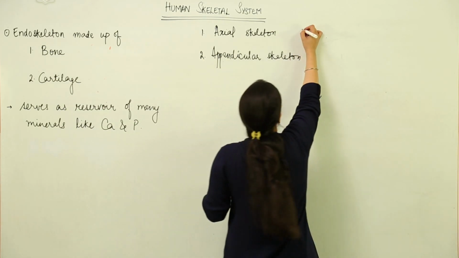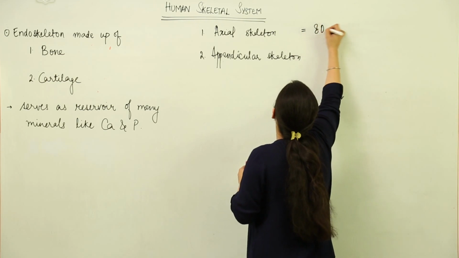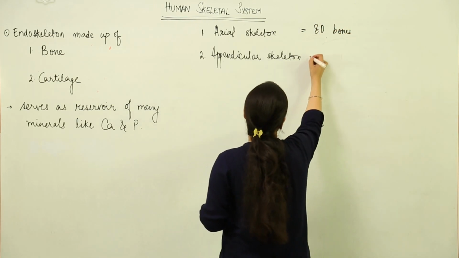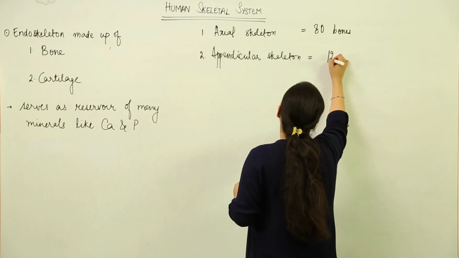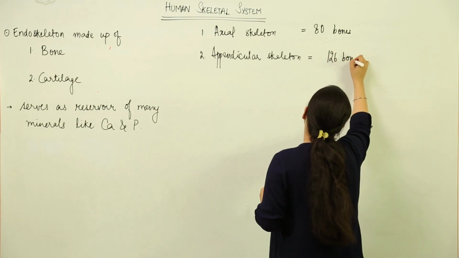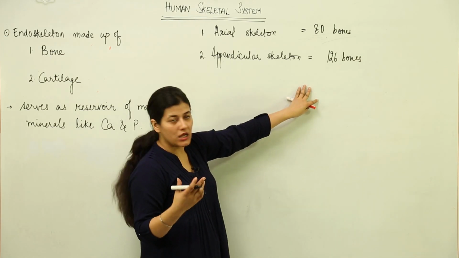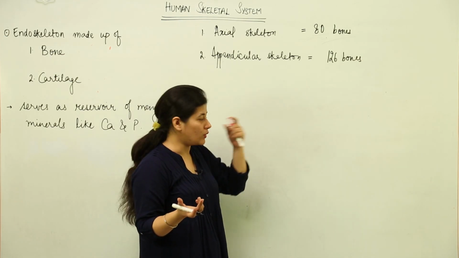As many as 80 bones are present in it. And in the appendicular skeleton, we have 126 bones. Now, certain authors consider this as 120 bones and certain consider it as 126.